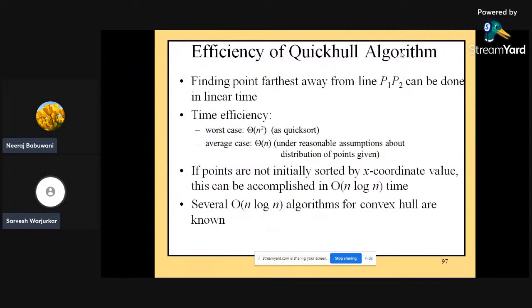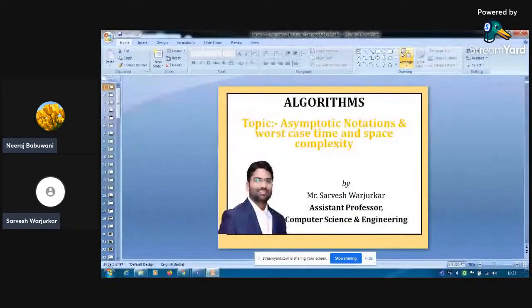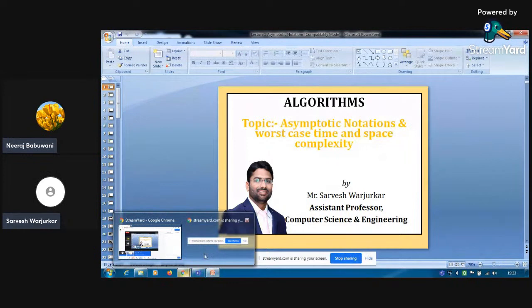The worst case time complexity for the quick hull algorithm is theta of n squared, and in the average case it is theta of n. This is all about today's class. I hope my deliberation is very clear to you. Over to you, Neeraj sir.